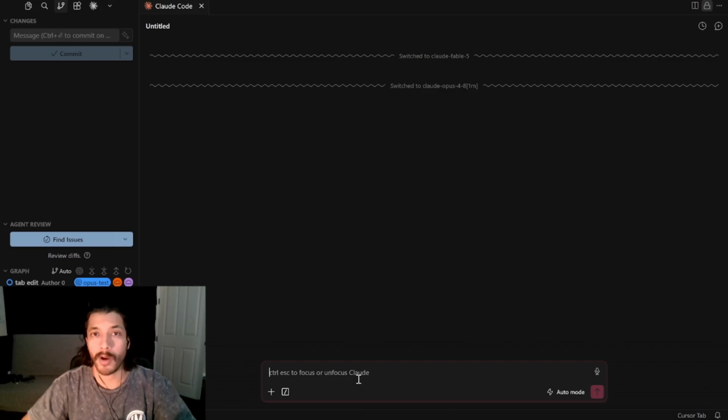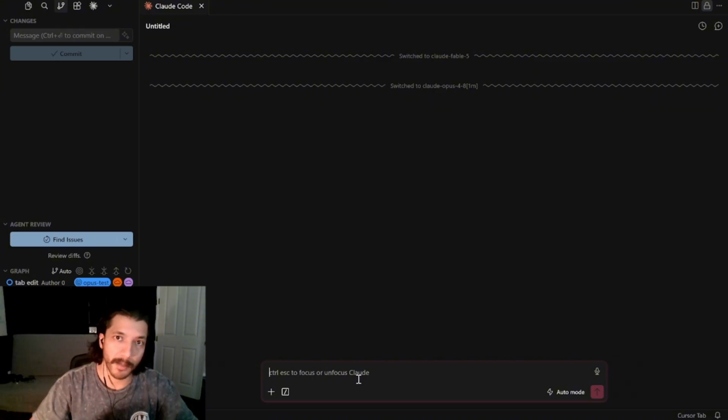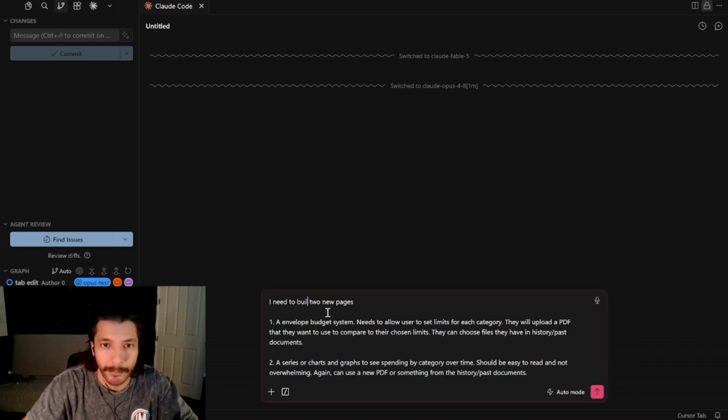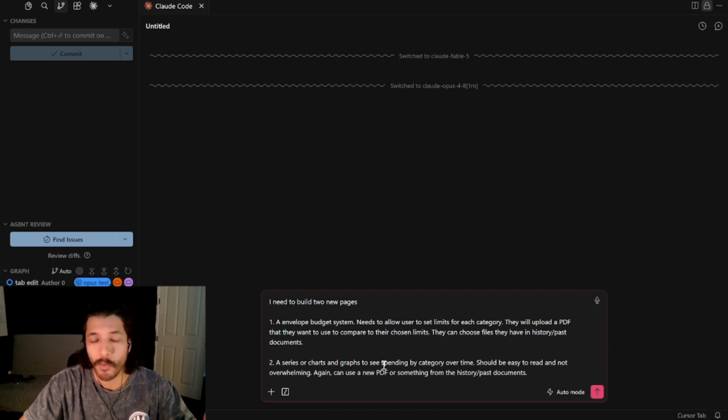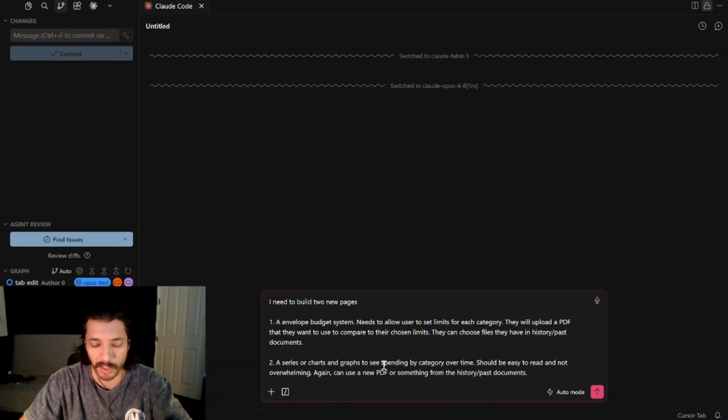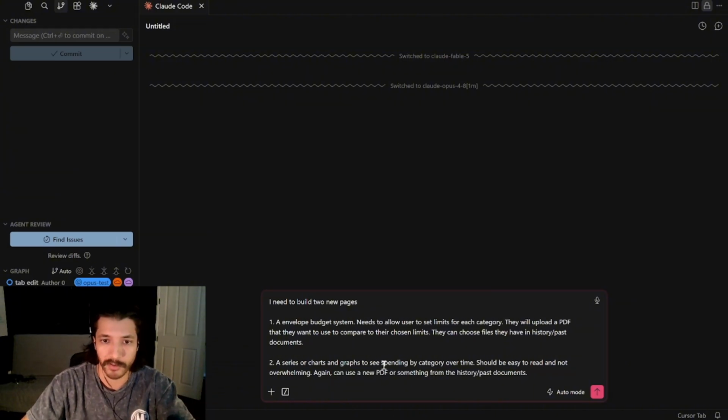In order to make this a proper scientific test, I'm going to do the exact same prompt. So here we have the prompt. I need to build 2 pages. An envelope budget system that needs to allow the user to set limits for each category. They will upload a PDF that they want to use to compare to their chosen limits, or they can choose their files that they have in the history/past documents section. The second one is a series of charts and graphs to see spending by category over time. Should be easy to read and not overwhelming. Again, can use a new PDF or something from the history past documents.